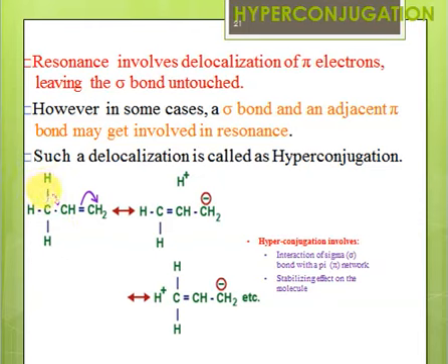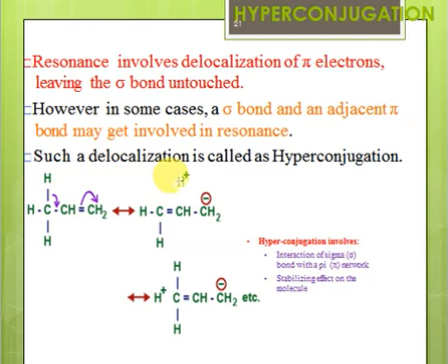What happens is that the sigma bond between carbon and hydrogen becomes delocalized and shifts into the carbon-carbon bond. Because of that shifting, this bond breaks and the electrons shift onto this carbon. If we get a negative charge on this carbon, we get a double bond between the carbons, and that hydrogen becomes free, so there is no bond between this carbon and this hydrogen.